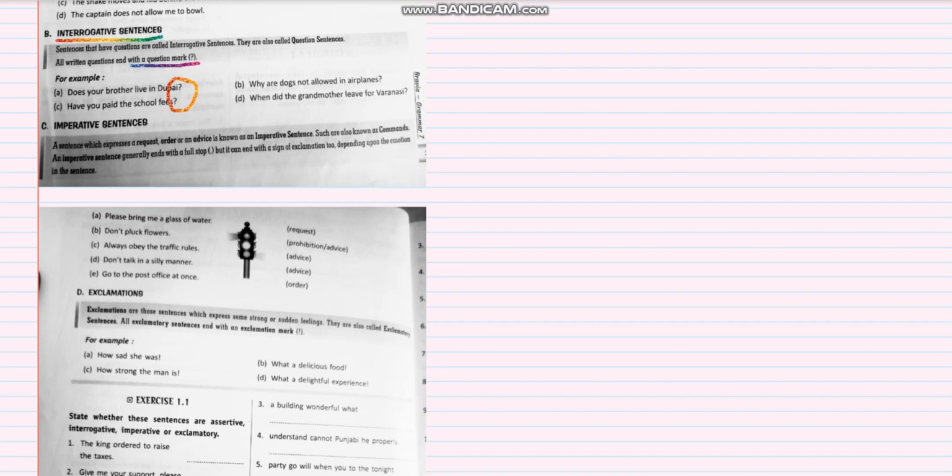Next, we have imperative sentences. A sentence which expresses a request, order, or advice is known as an imperative sentence. Such sentences are also known as commands. All imperative sentences generally end with a full stop, but they can also end with a sign of exclamation, depending on the situation.